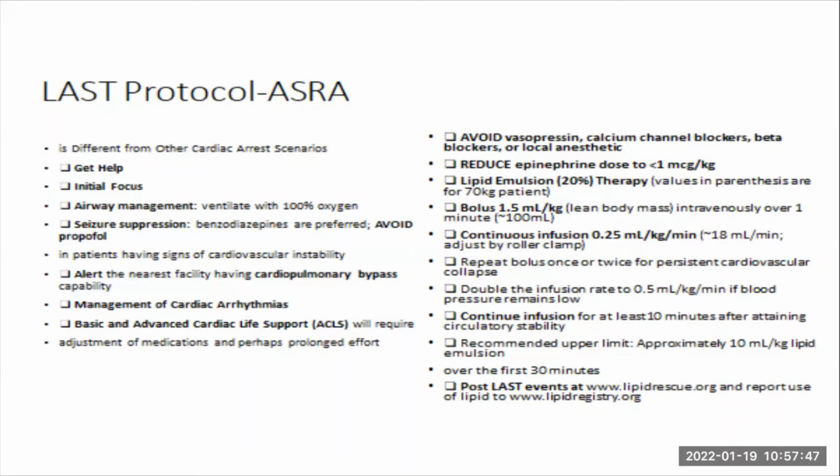So you're trying to avoid anything that's going to make the scenario worse. You reduce your epinephrine dose to less than 1 microgram per kilo. I think I already told you guys how you can effectively dilute your epinephrine. Either you have a constant 16 micrograms per mL concentration or 32, depending on how you dilute it.